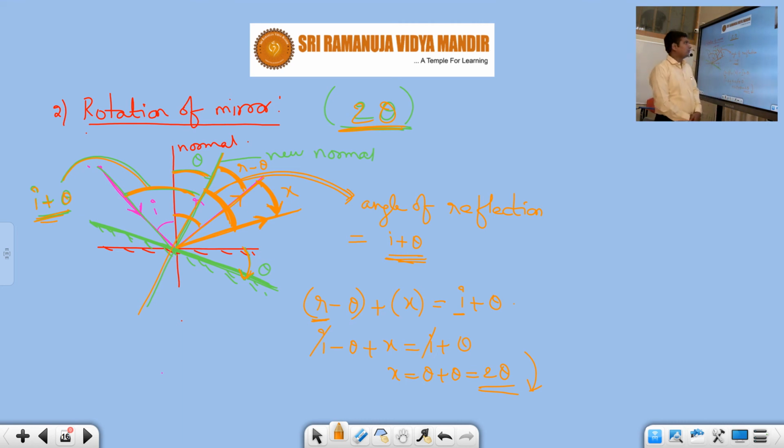So this is very, very important, students: whenever we rotate a mirror by an angle theta, the reflected ray will rotate by an angle 2 theta. Let us stop for today's session. In this session we have learned 2 important topics as far as solving problems is concerned: deviation, and second, the rotation of the mirror. Thank you very much.